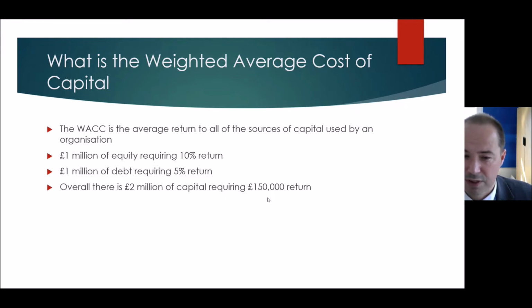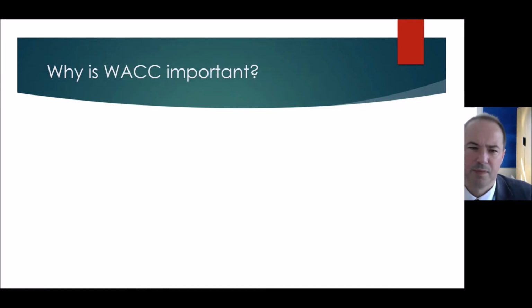So the weighted average cost of capital is the return divided by the capital. So we've got 150,000 return divided by 2 million of capital. The weighted average cost of capital is 7.5%. That's what it is. Why is it important?